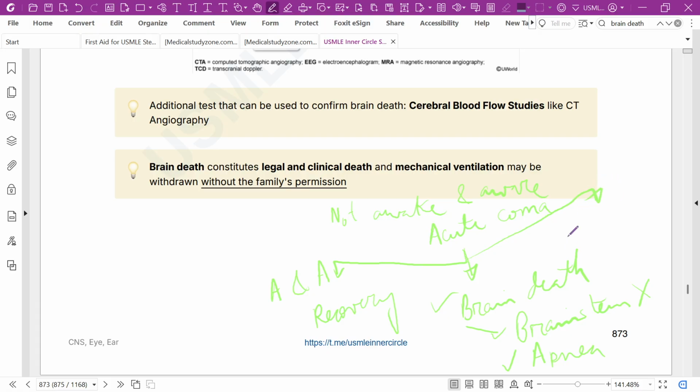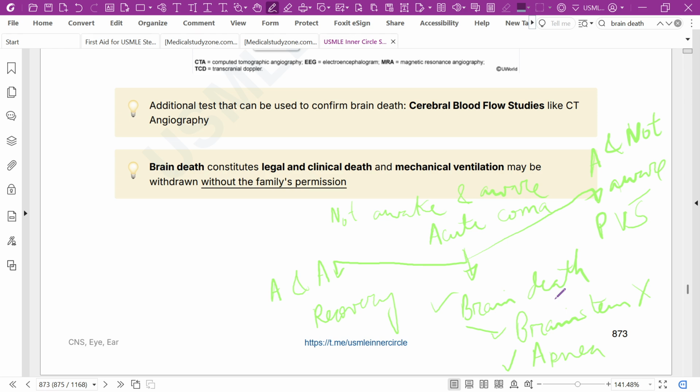Okay. If it is awake but not aware, it means persistent vegetative state. Persistent vegetative state is formally diagnosed after sufficient time has elapsed since brain injury.